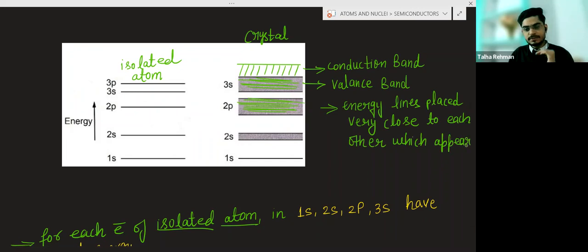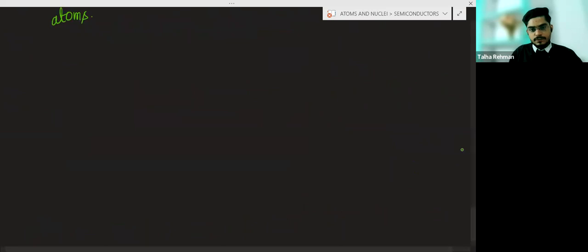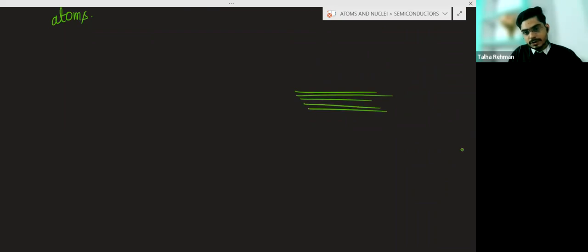This chapter is a little bit conceptual. Prior knowledge is also required in this chapter. Which appears as an energy band. See, this is one energy line, another energy line, another.